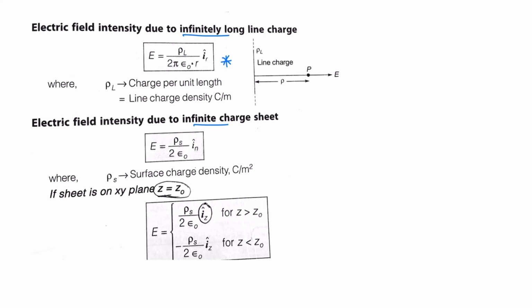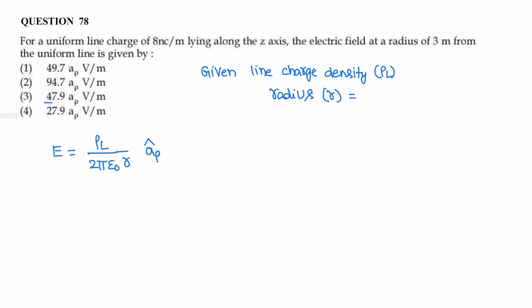In the question they have given line charge. So line charge density rho L is equal to 8 nano, 10 power minus 9 coulomb per meter. Electric field at a radius of 3 meters. So given point distance is 3 meters. Electric field intensity E is equal to rho L by 2 pi epsilon naught r.